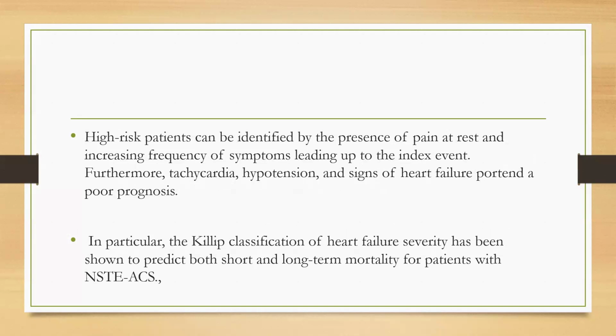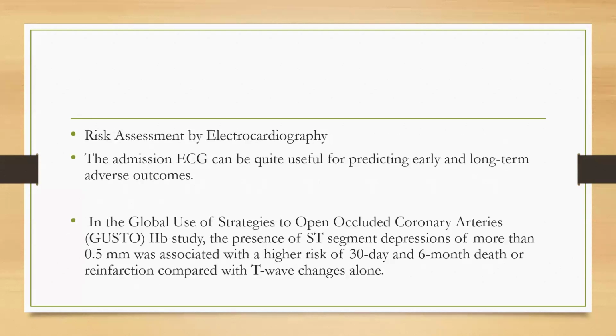Furthermore, tachycardia, hypotension, and signs of heart failure portend a poor prognosis. In particular, the Killip classification of heart failure severity has been shown to predict both short and long-term mortality for patients with NSTEMI ACS.